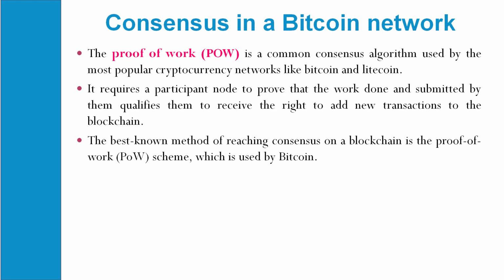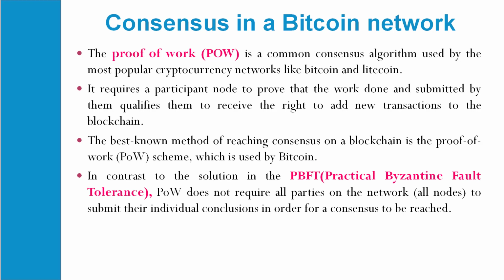The best known method of reaching consensus on the blockchain is the proof of work scheme, which is used by Bitcoin, and generally the technologies in the blockchain use the proof of work method to represent the consensus.